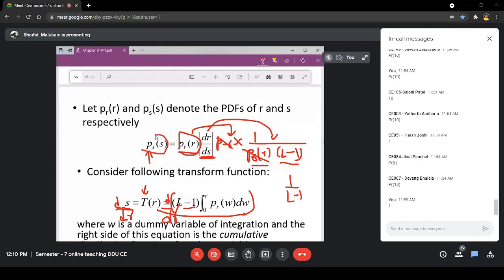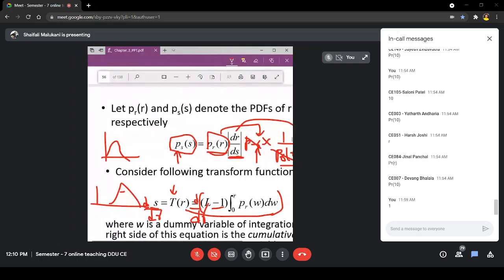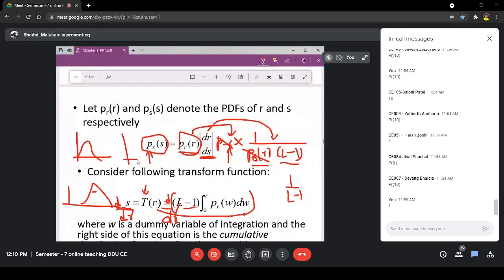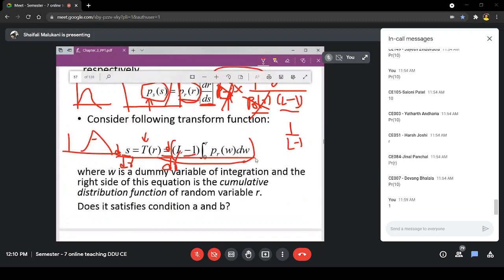Your PS is going to be 1 over L minus 1 irrespective of whatever the histogram distribution of your input PR is. Whatever shape it has, the PR shape doesn't matter, because in general it gets cancelled out, and hence this equation will give us equalization in general.